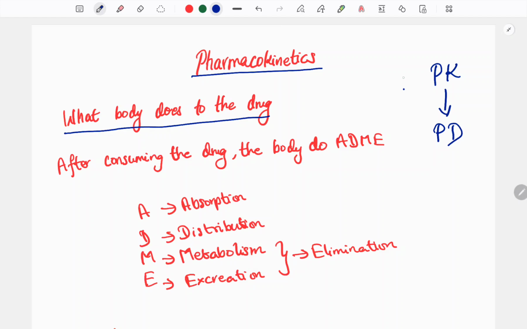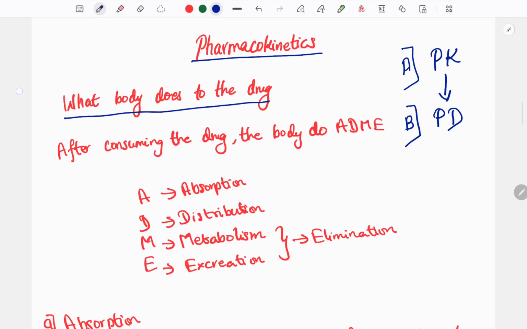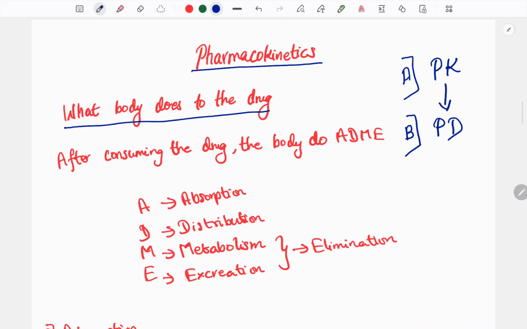Okay, it is A, after A only B will come, no ma, in alphabets. Same way, pharmacokinetics first, then only pharmacodynamics will happen. Actually I have explained pharmacodynamics first and pharmacokinetics second, but pharmacokinetics is first.